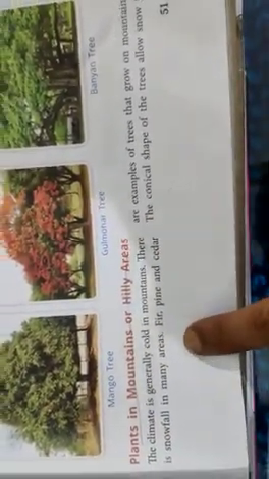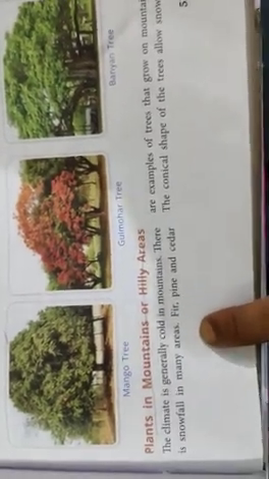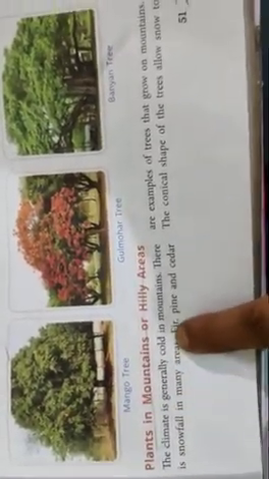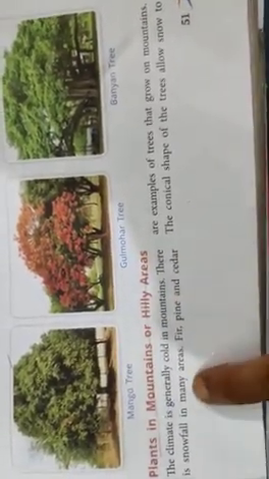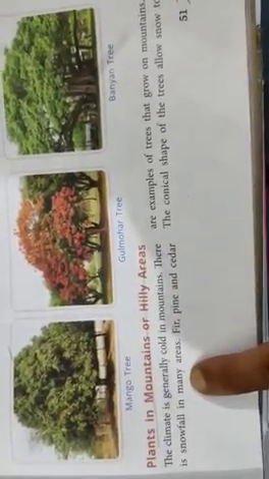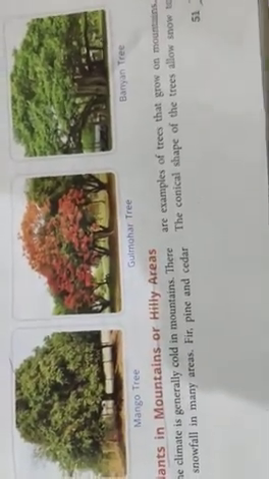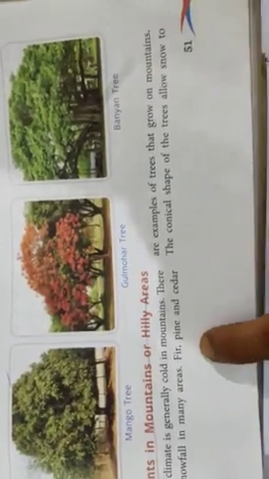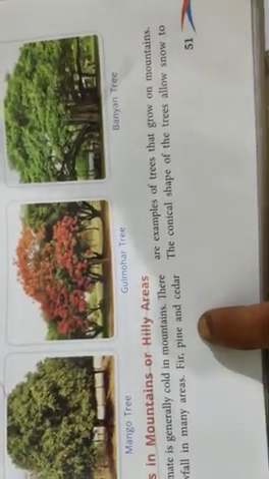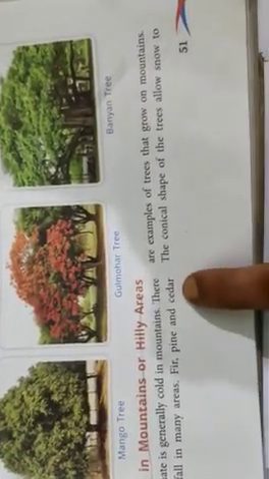Yes, of course, you know hills are very cold. So the climate is generally cold in mountains or hills. There is snowfall in many areas because of cold climate. So the examples of plants that grow in mountains or hilly areas are fir, pine, cedar.